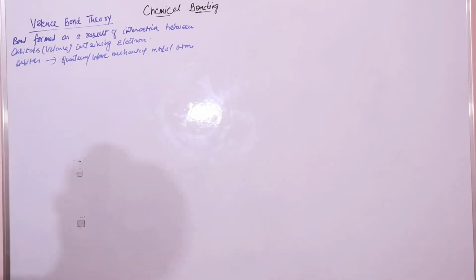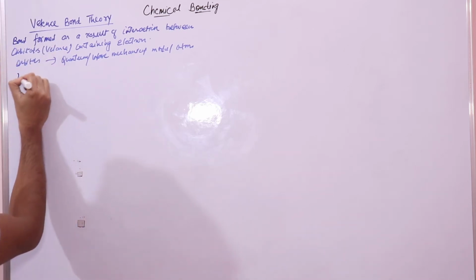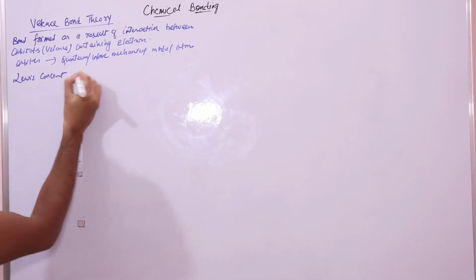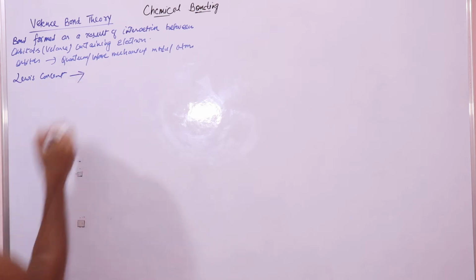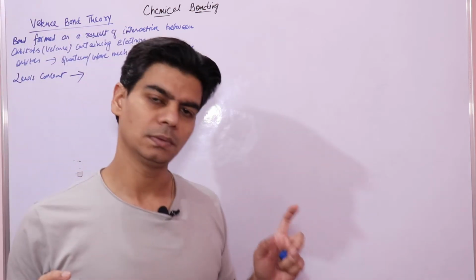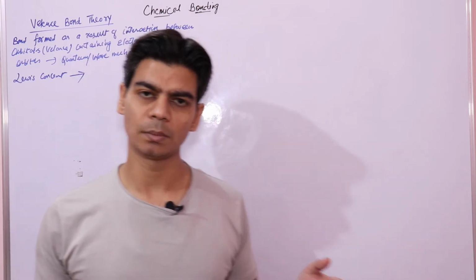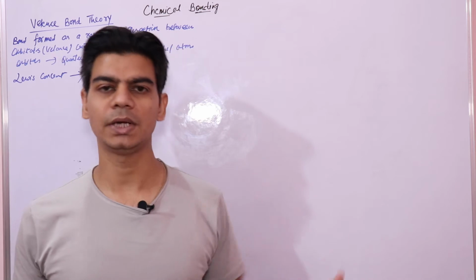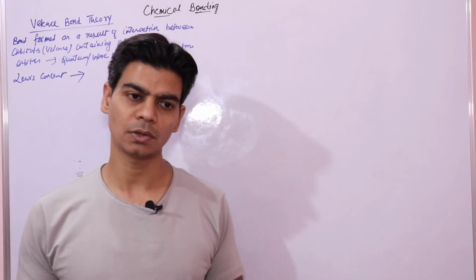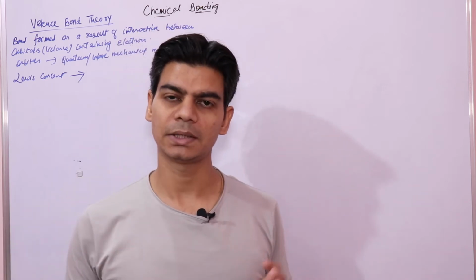Before this, the first thing that we did was Lewis's concept. It just told us how single bond and double bond are formed, and the number of electrons shared between interacting atoms.